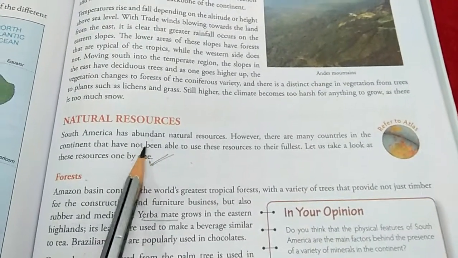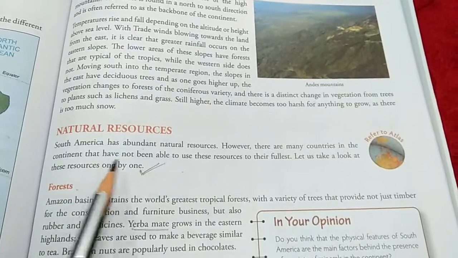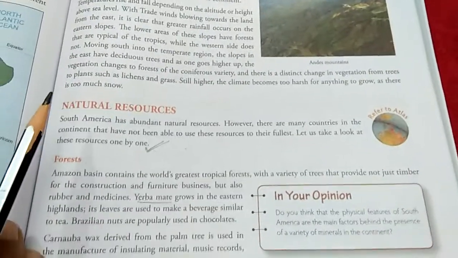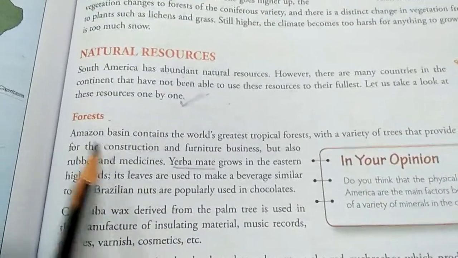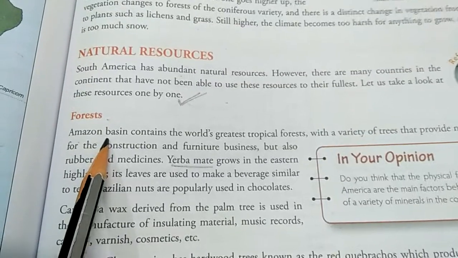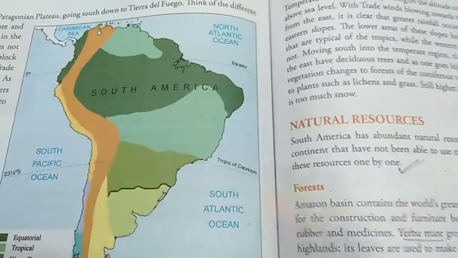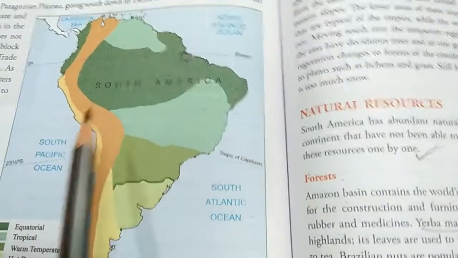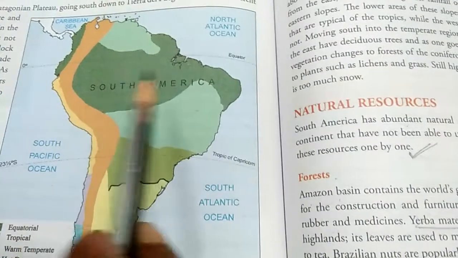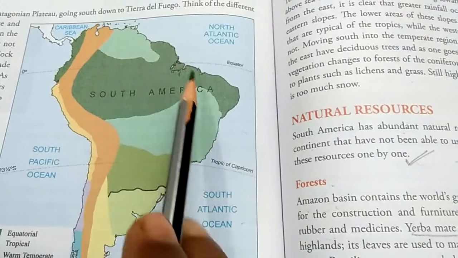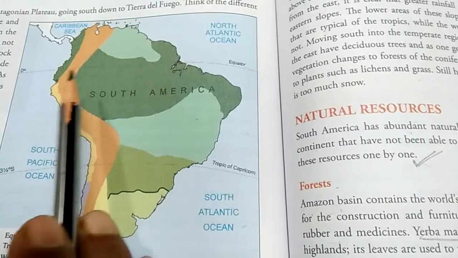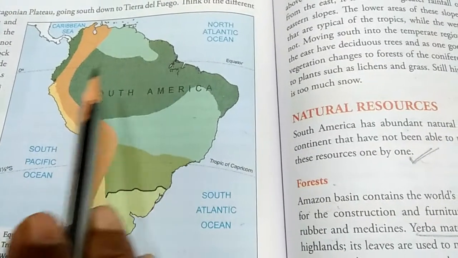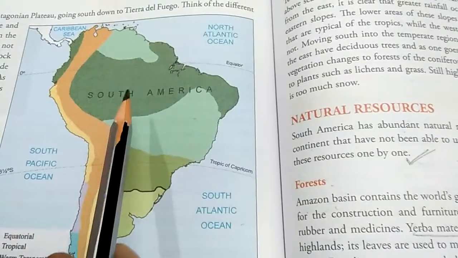In my previous video, I had discussed this natural resources. I had just introduced this topic, and so today I will continue and let's see forest. So, Amazon basin. First, you have to find out where this Amazon basin is. You know that this is the map of South America, and this is the region where this Amazon basin is found. Okay, the river Amazon, and the forest that is found in the Amazon basin, that is called the rainforest,